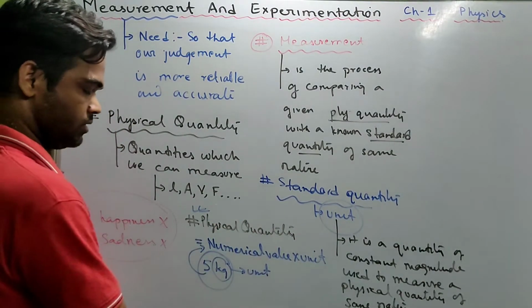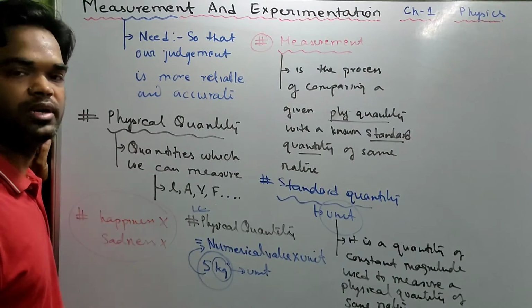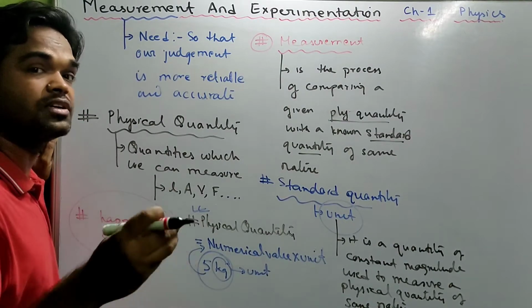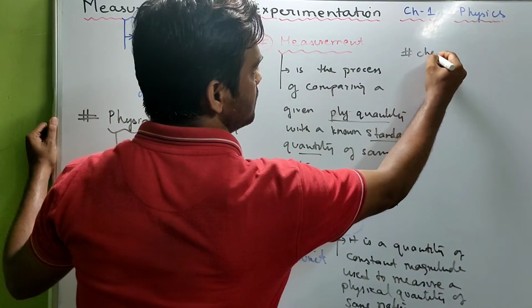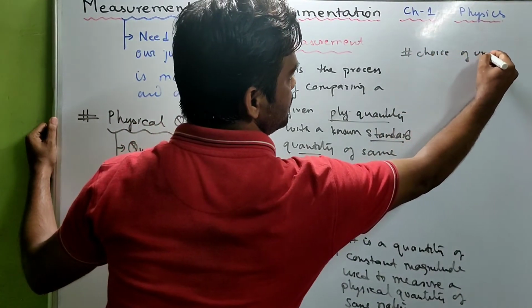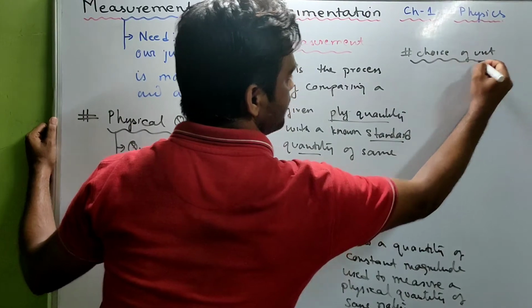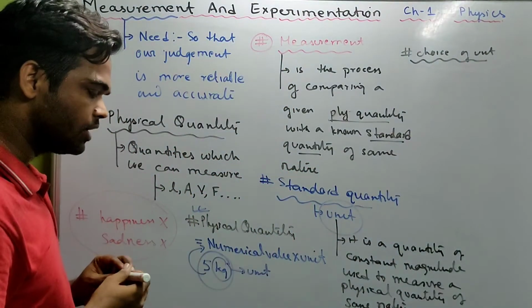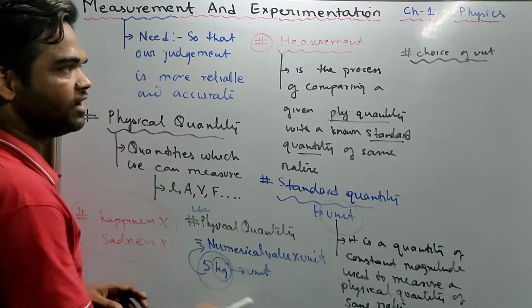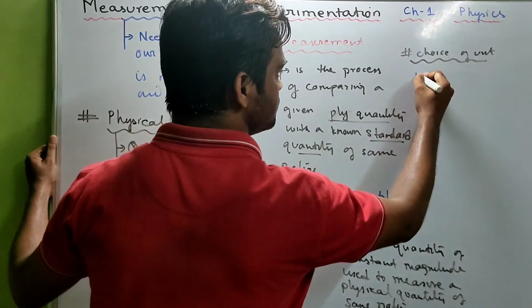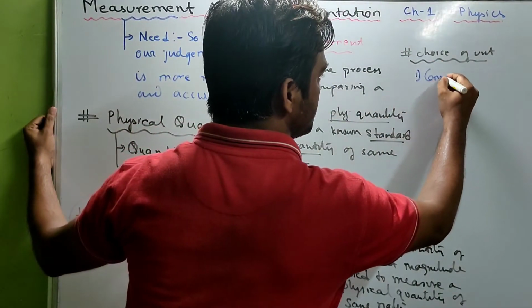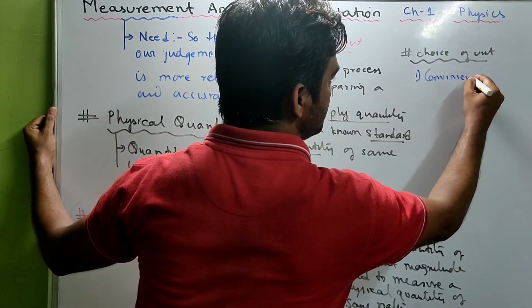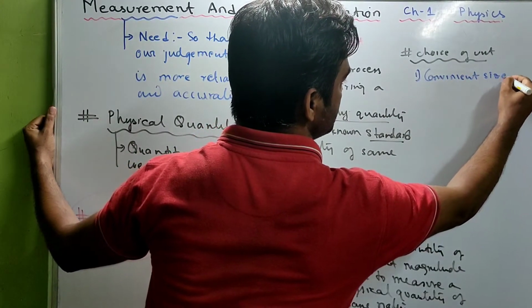Now, when we choose a unit, it should have certain properties. The first one, it should be of convenient size.